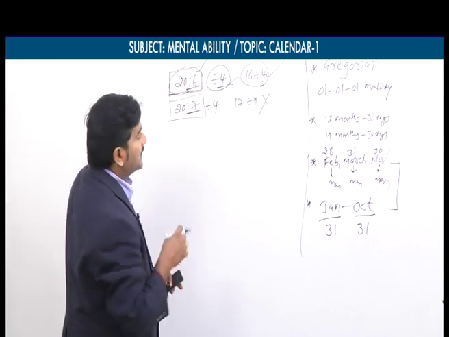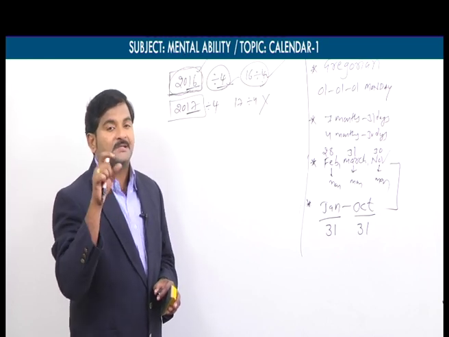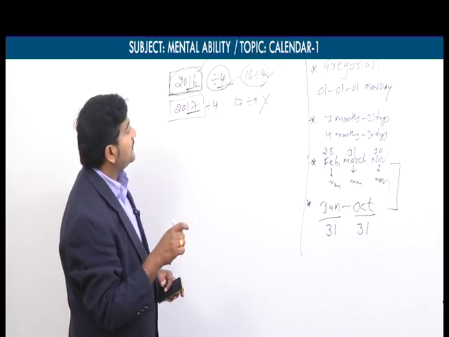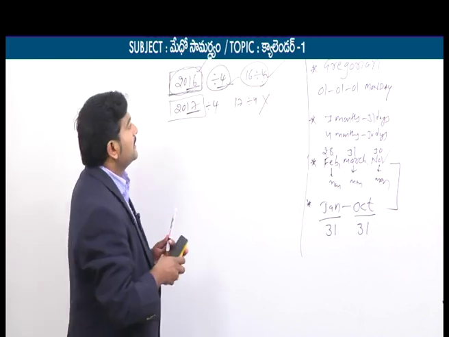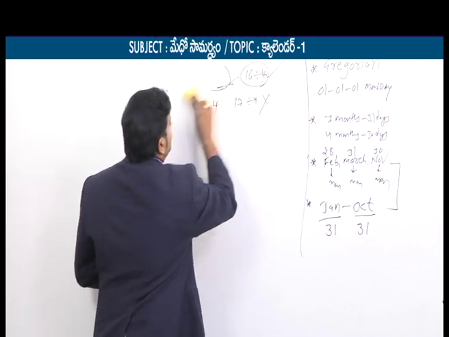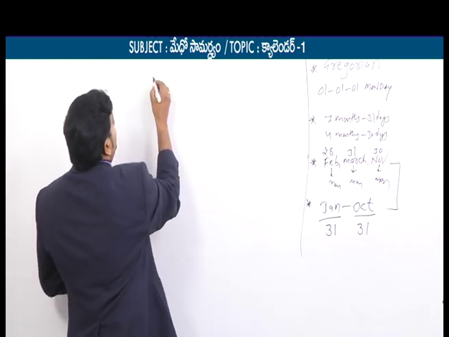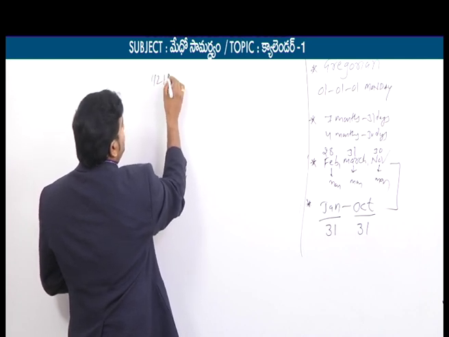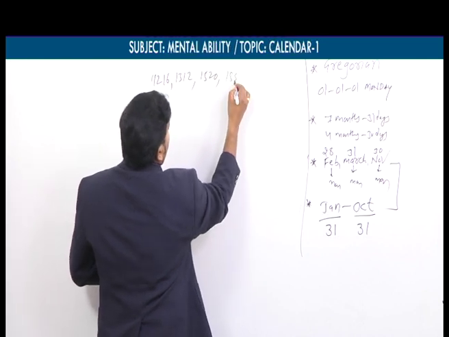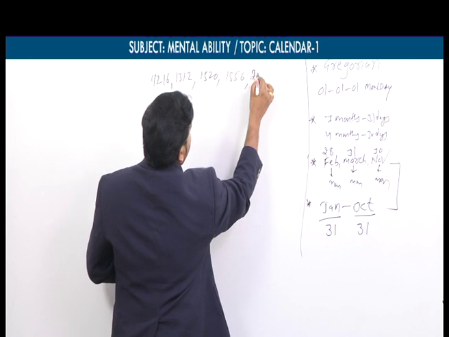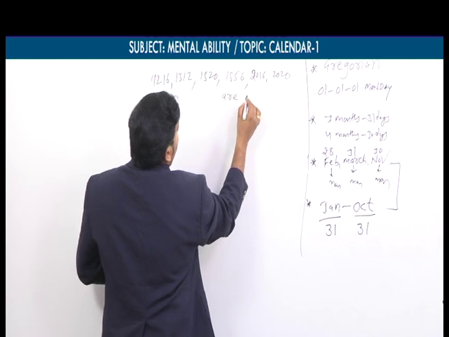I repeat this point once again. Except century year, remember, I am quoting once again. Except century year, if the remaining all the years are exactly divisible by 4, then that year is said to be leap year. If not, it is said to be non-leap year. So now we will take some examples for leap year and non-leap year. So let's say for example 1216, 1312, 1520, 1856, 2016, 2020, all these years are said to be leap years.